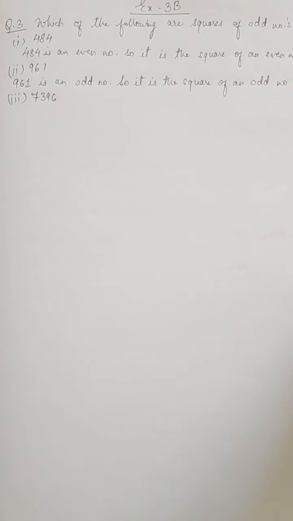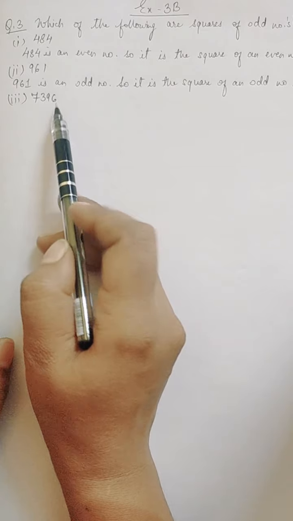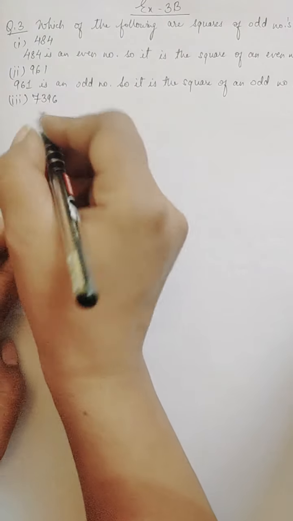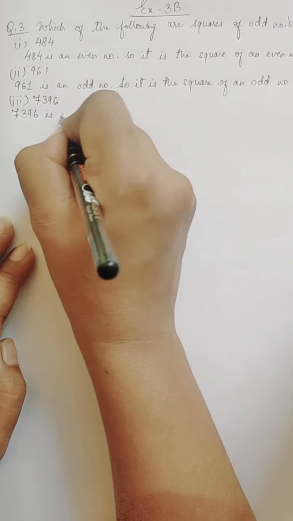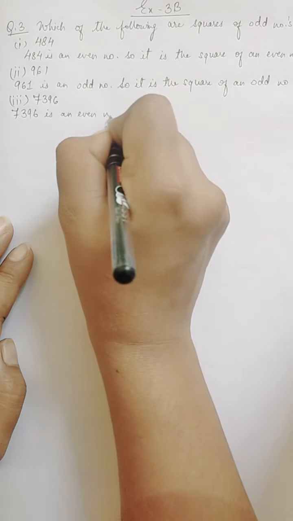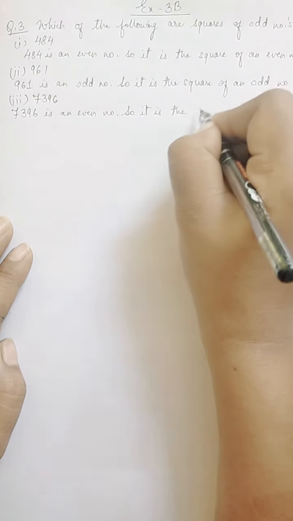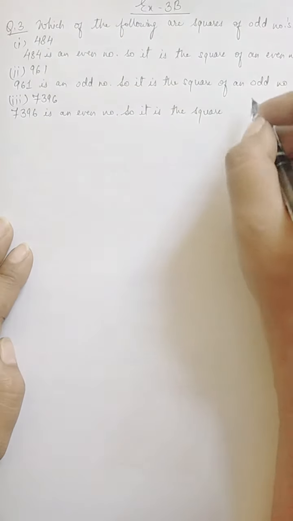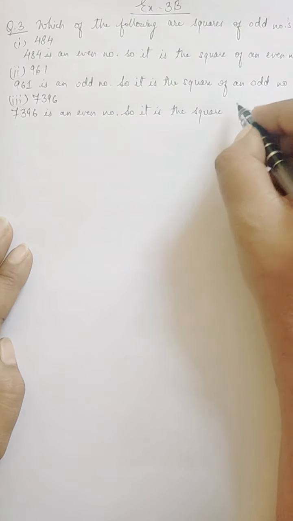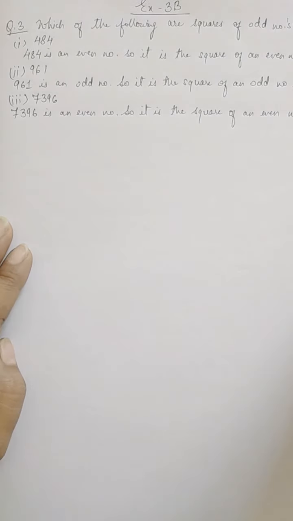7396. So we have to find out whether it is the square of an odd number or not. Now see, it is ending with 6. Ones place digit is 6, which is even, so this whole number becomes even. 7396 is an even number. So it is the square of an even number, but we are looking for odd. So this is not applicable to our question.